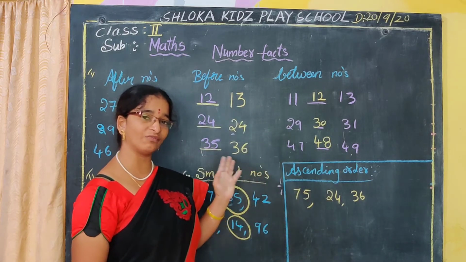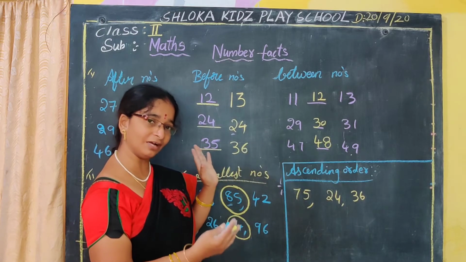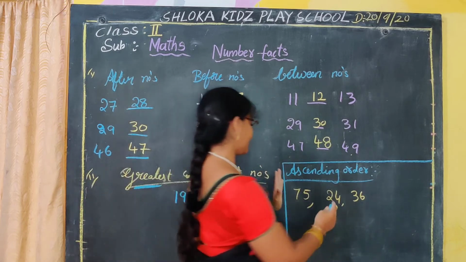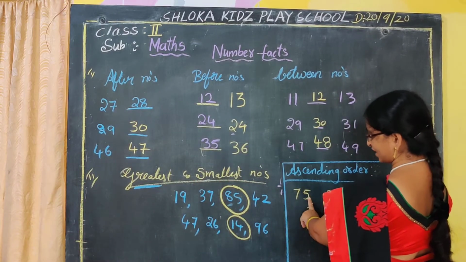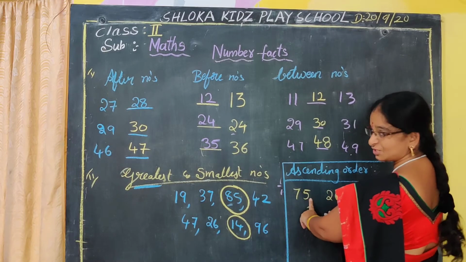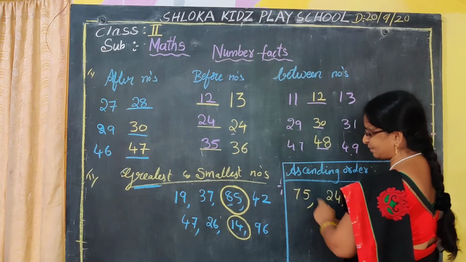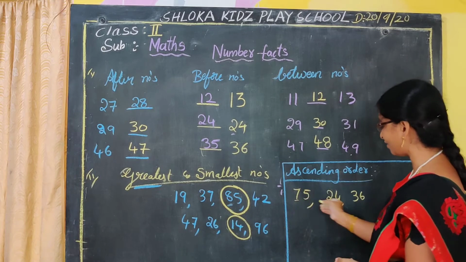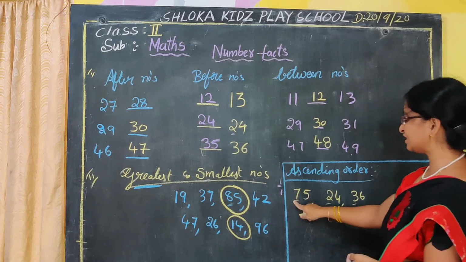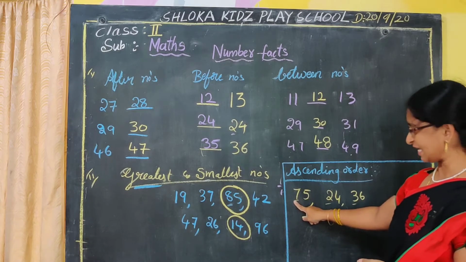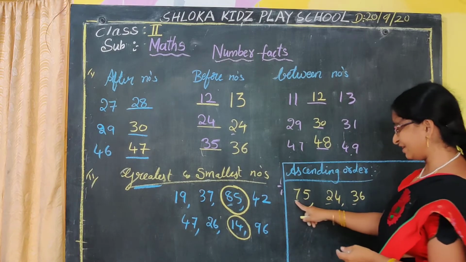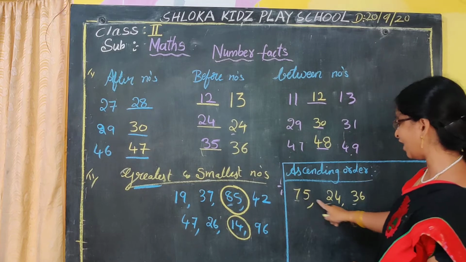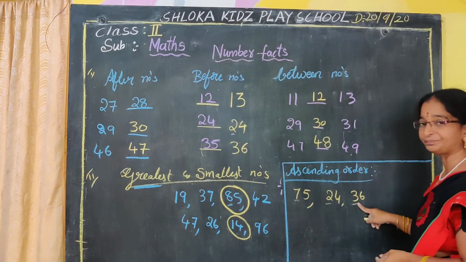Okay, so first we have to check from our left side. From the left side onwards only we have to check. What will be on the left side, Nana? The tens place. This is the ones place and this is the tens place. In the tens place numbers only we have to check first. So in the tens place what is there, Nana? 7, 2, 3. 7 is bigger, 2 is smaller, 3 is smaller.